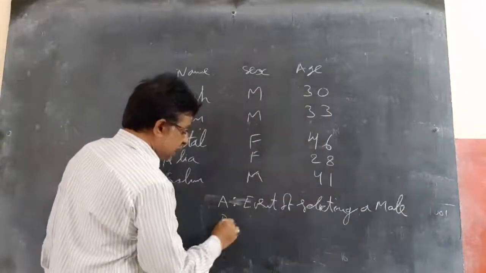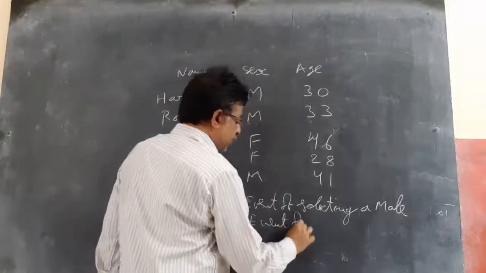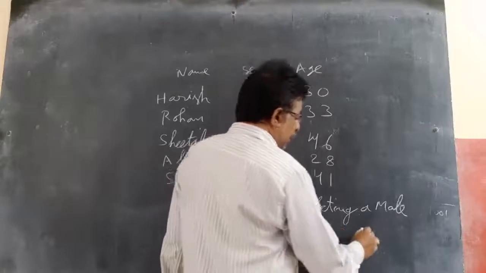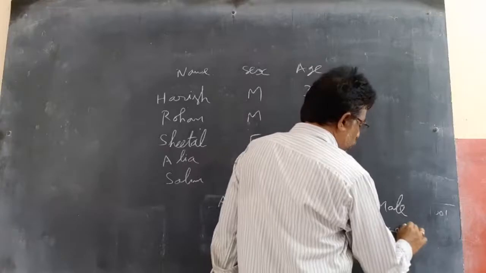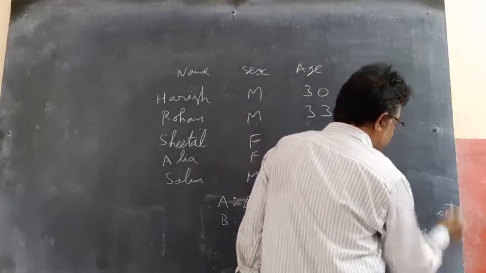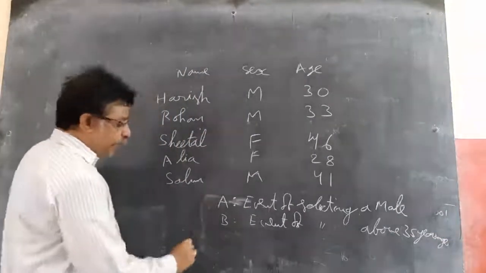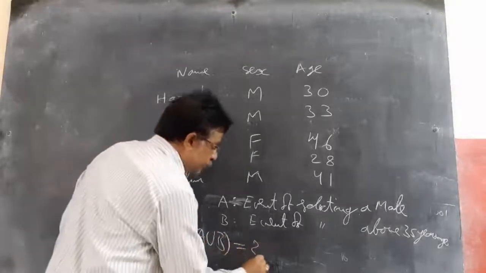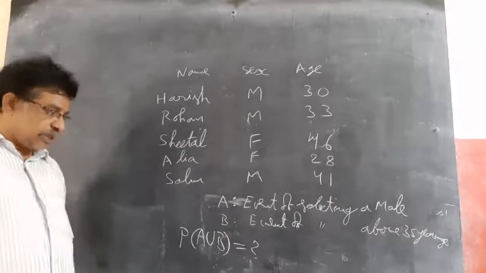And B is the event of selecting an above 35 years age person. Then he is asking either A or B, meaning P of A union B is asked.